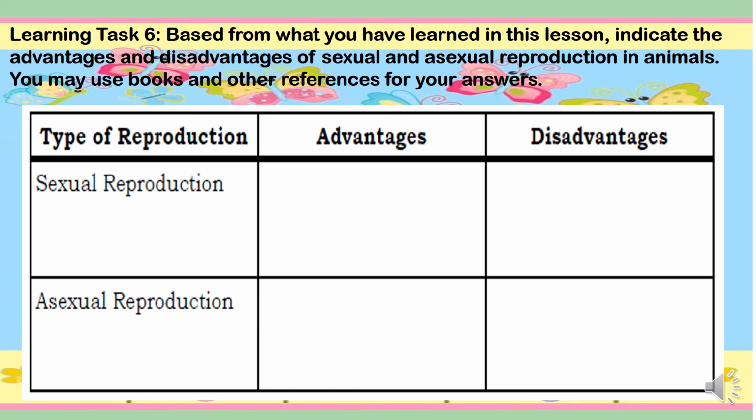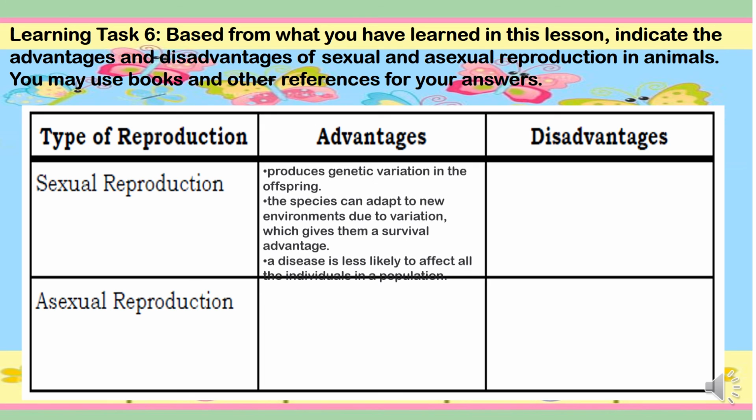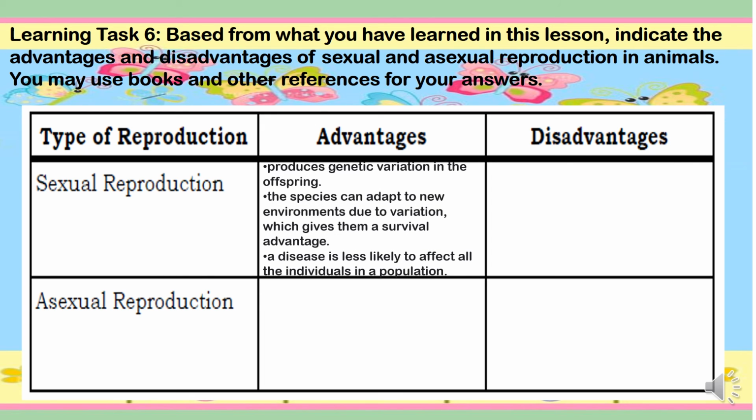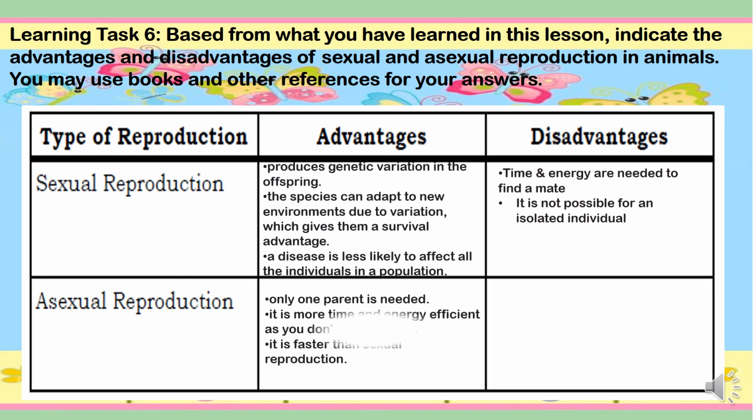Okay, so let us reveal the answer. For sexual reproduction, the advantages is reduced genetic variation in the offspring. And then, the species can adapt to new environments due to variation, which gives them a survival advantage. And the last is a disease is less likely to affect all the individuals in a population. While the disadvantages, time and energy are needed to find a mate, and it is not possible for an isolated individual.